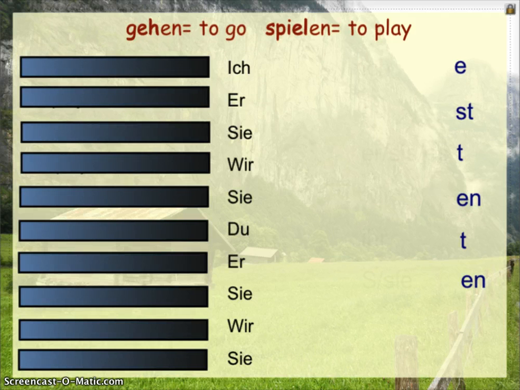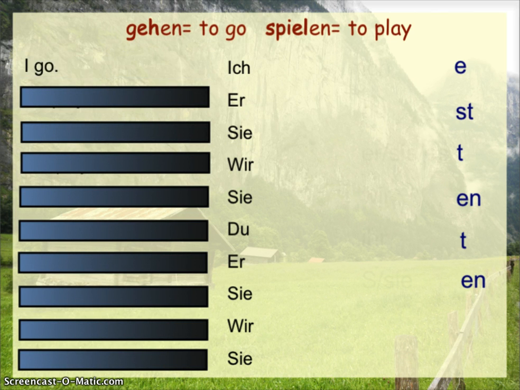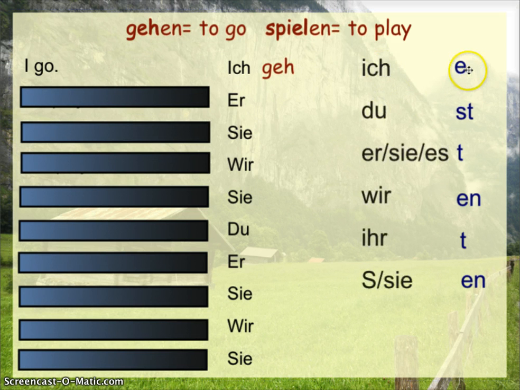We're going to be using verbs today in a way that is a little different than how we've done already. So first, let's take a look at how we use verbs in very basic sentences in German. If I have a sentence that says I go, which also means I am going, I'm going to start with ich, and then I break the Stamm, geh, off of gehen, and with ich, I'm going to end this in an E. Here's our S10-10 chart. Ich verbs always end in an E, so this becomes ich gehe.